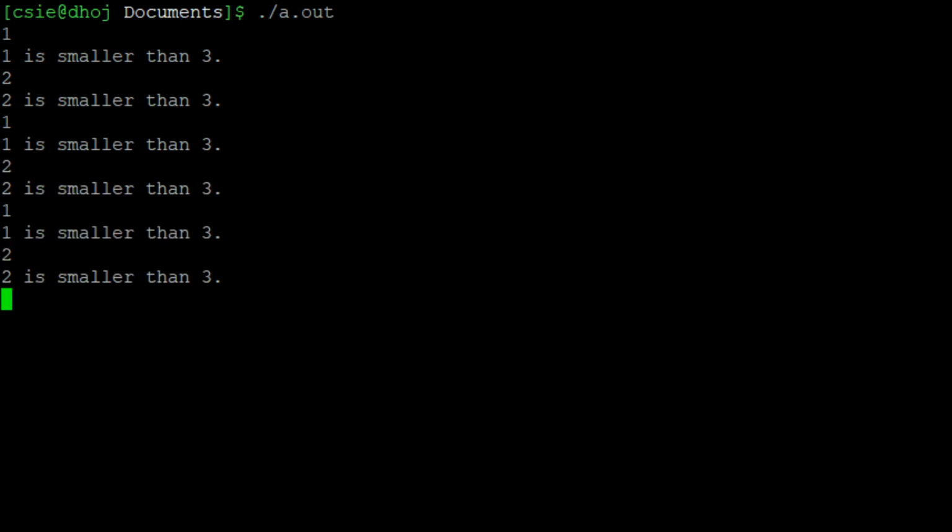As you see, no matter how many times I input an integer, the program still does not stop until I input the number 3. Since "3 is smaller than 3" is printed, we know that the work will be done even if the constraint is not satisfied in the process.